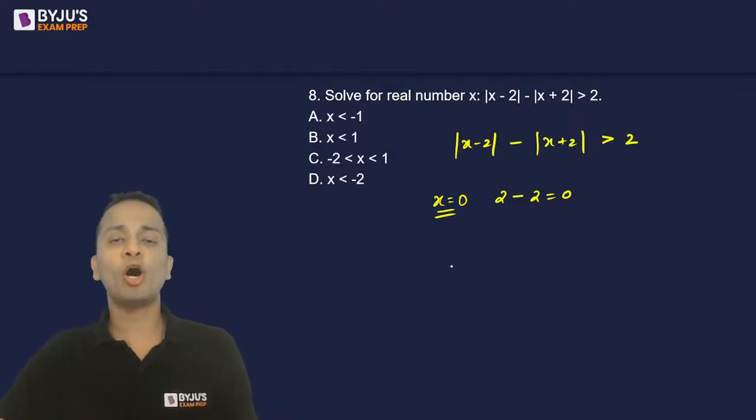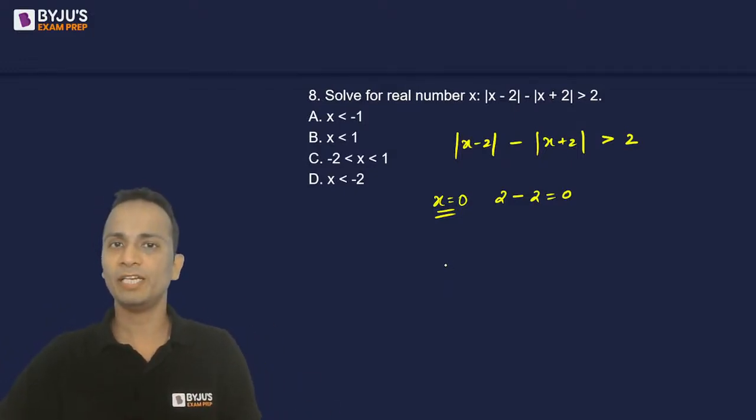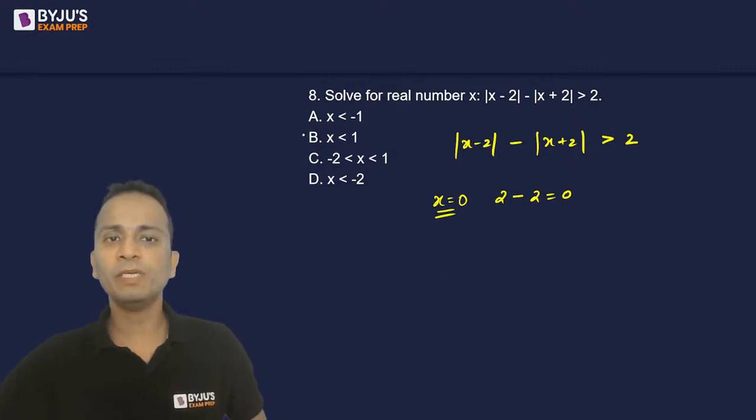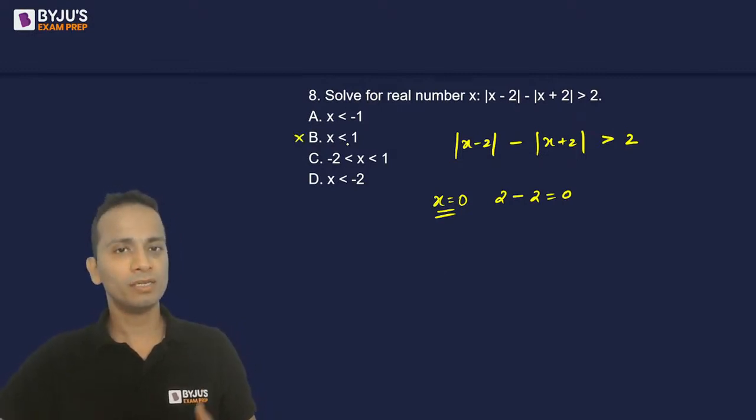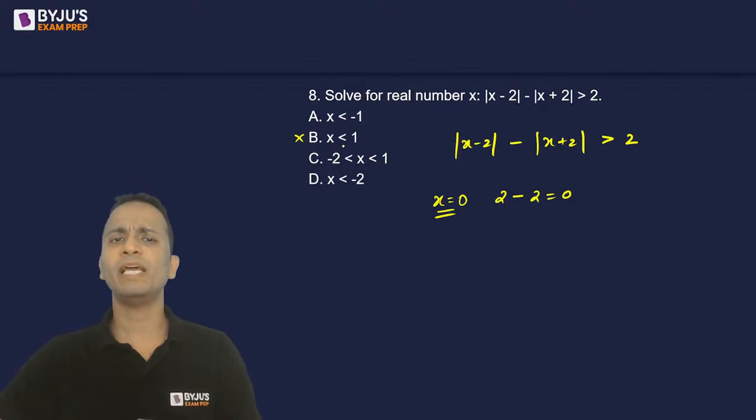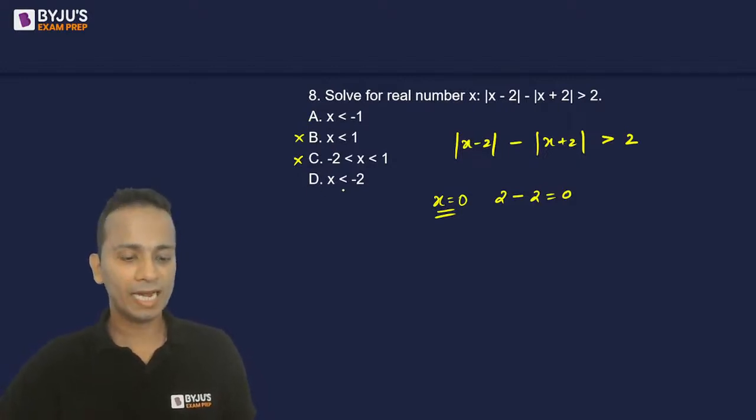Okay, so whichever options have 0, those options will be eliminated. Fine. So option B, x is less than 1, includes 0, it will be eliminated. Option C, x is between minus 1 and minus 2 and plus 1. Again, this contains 0, it will be eliminated. Okay, so now I'm left with the two options, option A and D.